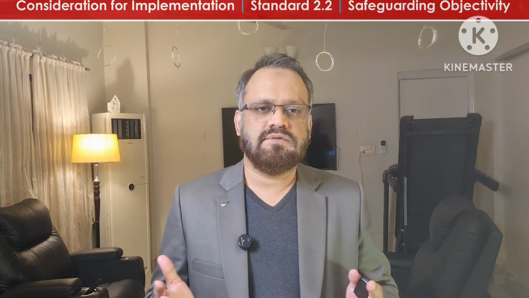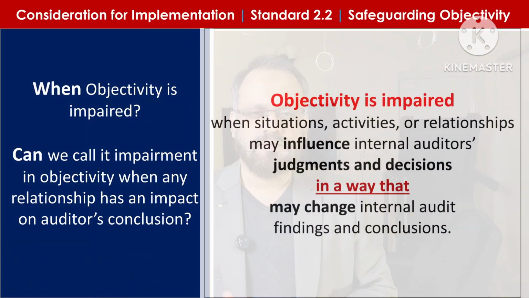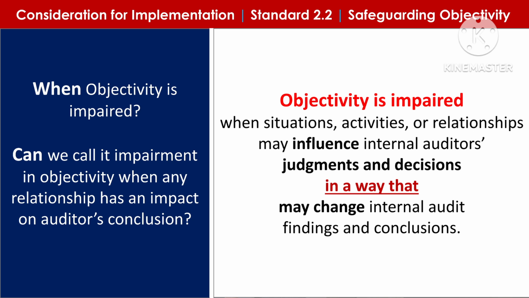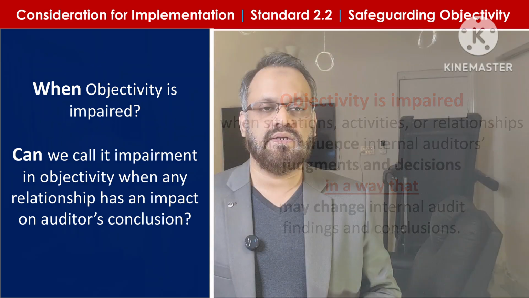Also, objectivity is impaired when situations, activities, or relationships may influence internal auditors' judgment and decisions in a way that may change internal audit findings and conclusions.